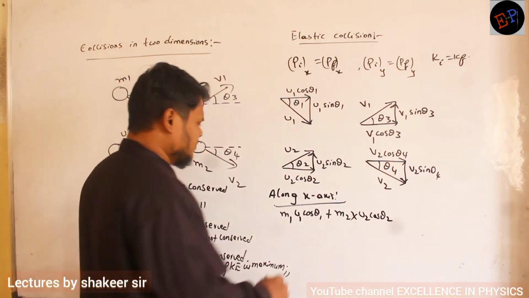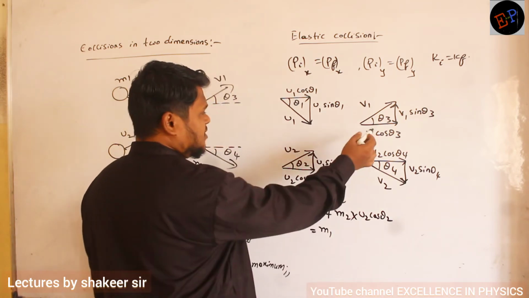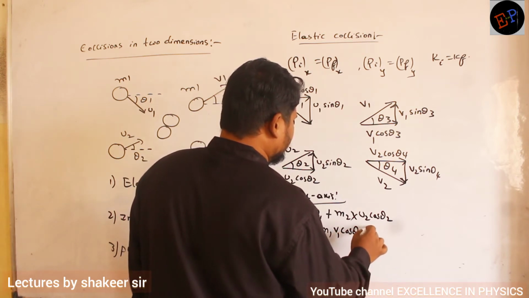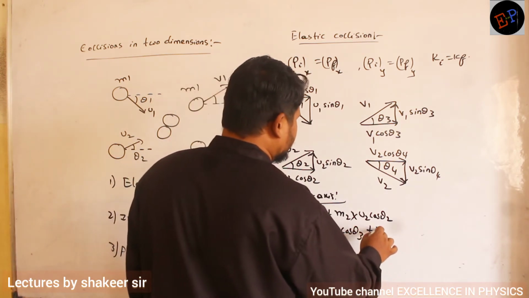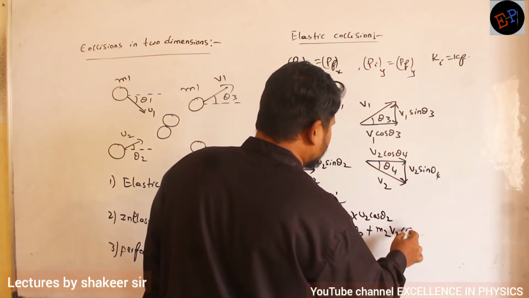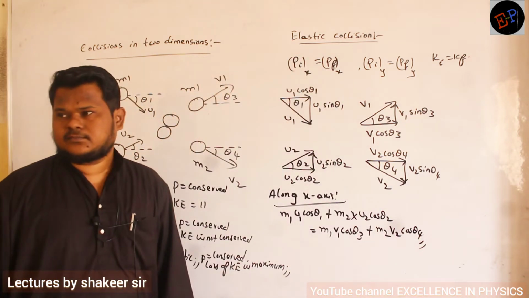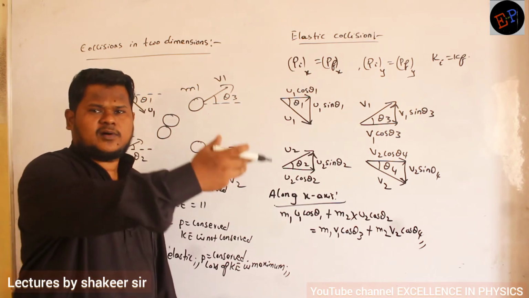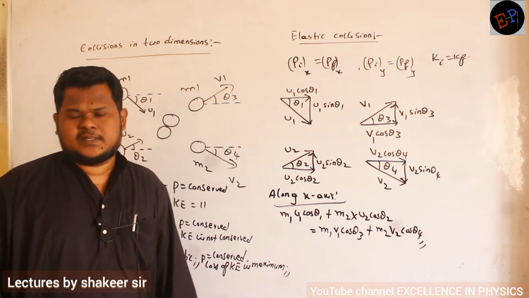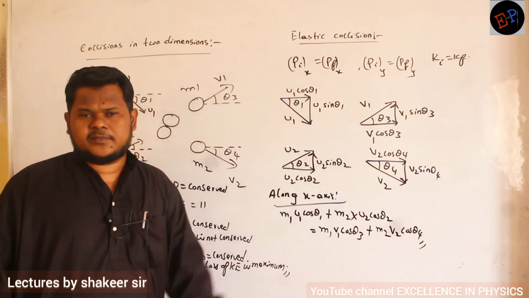Similarly, write the momentum along the x-axis, final momentum. The mass is m1. What is the final velocity along the x-axis? v1 cos theta 3, sorry. Plus the mass of the second body, m2. And what is its final velocity along the x-axis? v2 cos theta 4. This is the equation which I have to write. Just we are taking all the momenta along the x-axis and writing the momentum equation. That's it. Similarly, you take all the velocities along the y-axis and write the momentum equation.